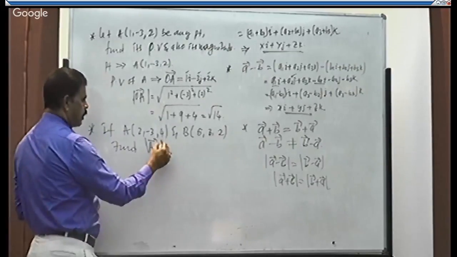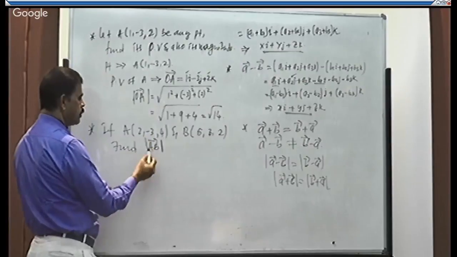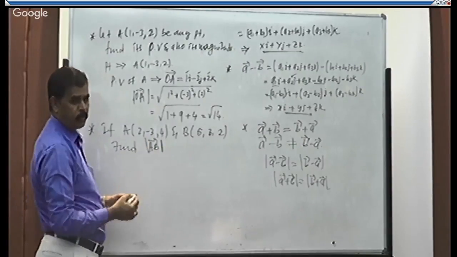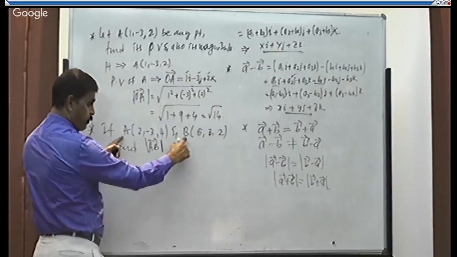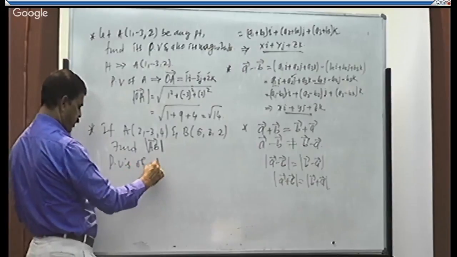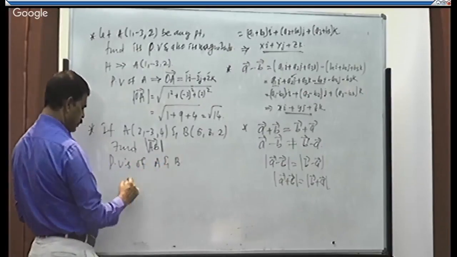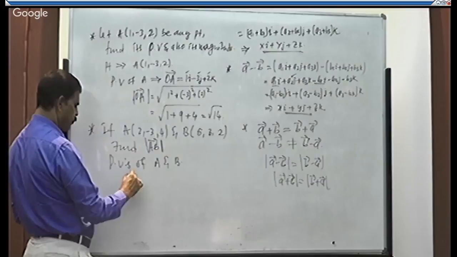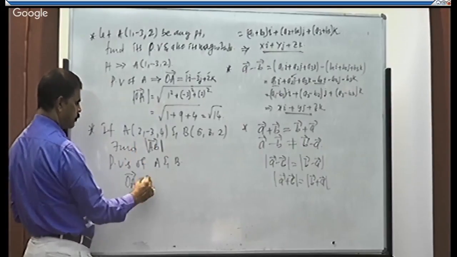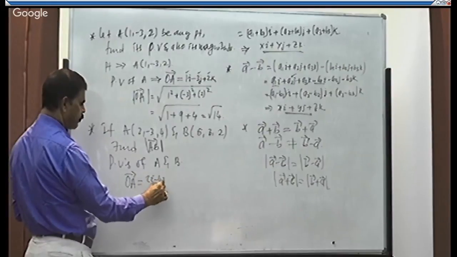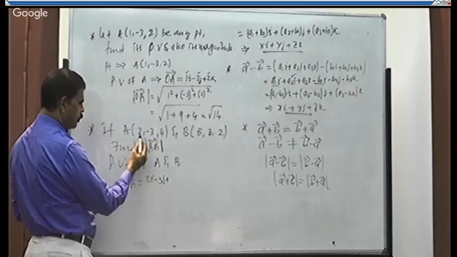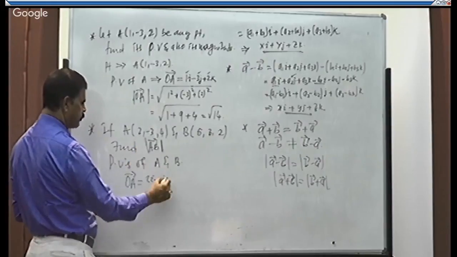To get vector AB, first I need to get the position vector of A and position vector of B, correct? Because A and B are different points. Write the PVs of A and B. That is, position vector of A is OA. Just include i, j, k to the numbers, that is 2i minus 3j plus 4k.